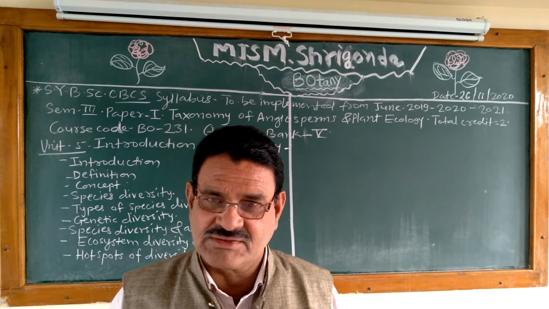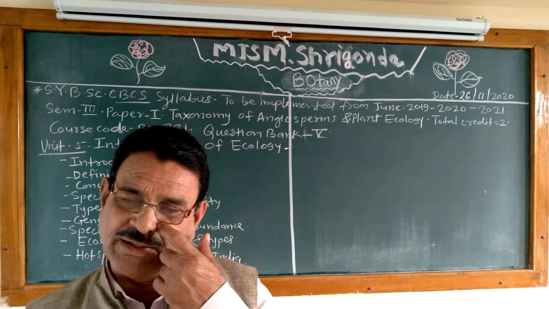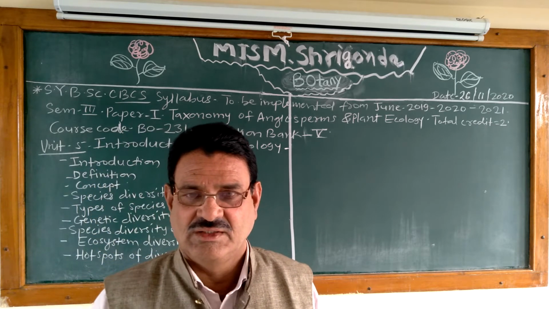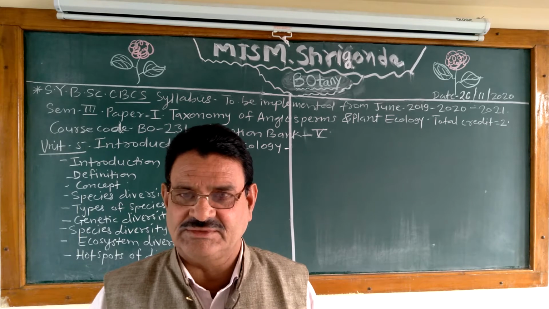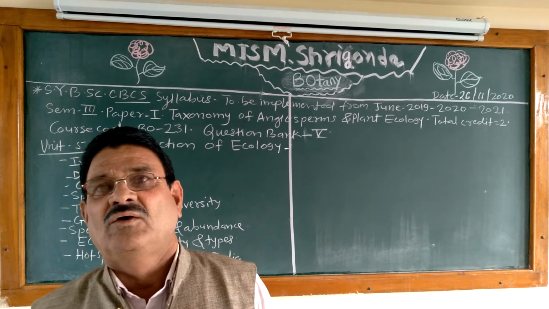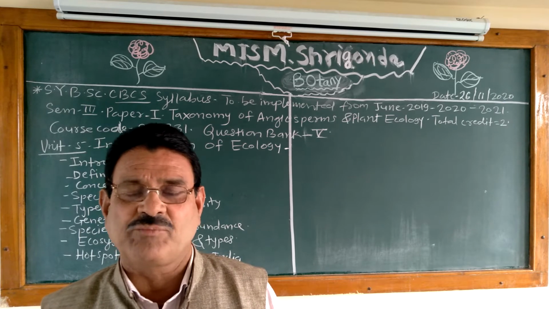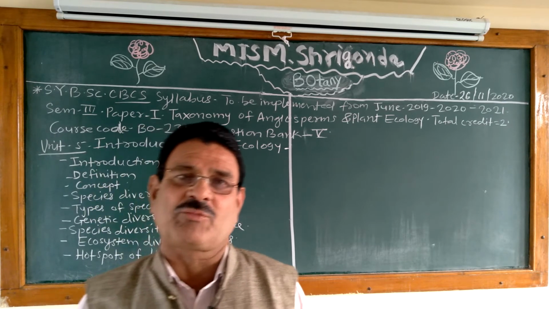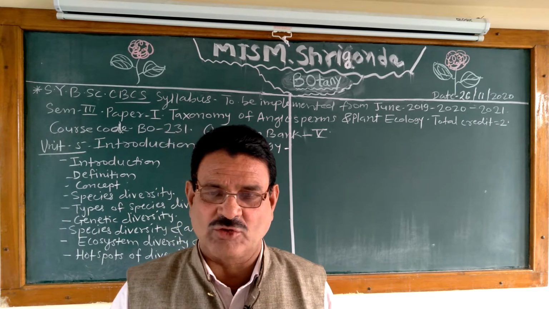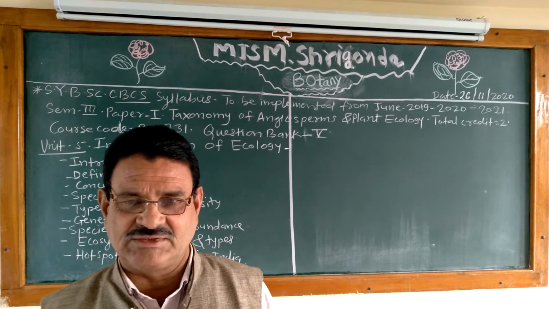Which are abiotic factors or abiotic components, that is light, humidity, temperature. Biotic factors. Then why is ecology an interdisciplinary or multidisciplinary branch of science? What is autecology? What is synecology? Give examples of autecology and give examples of synecology. Give branches of synecology, or what are the branches of synecology?